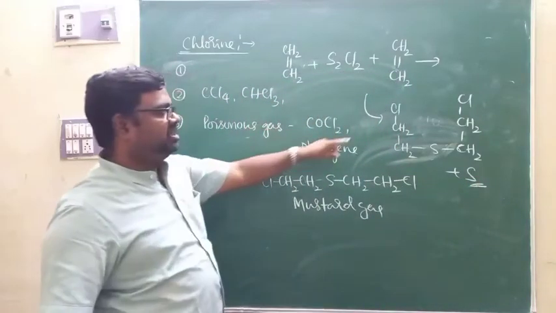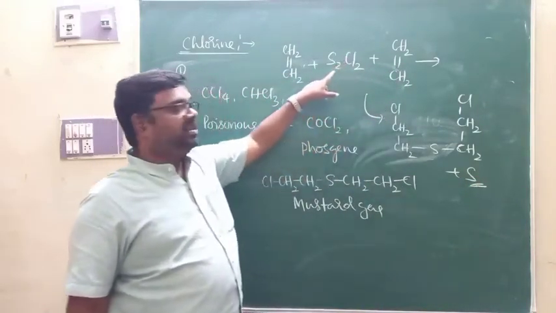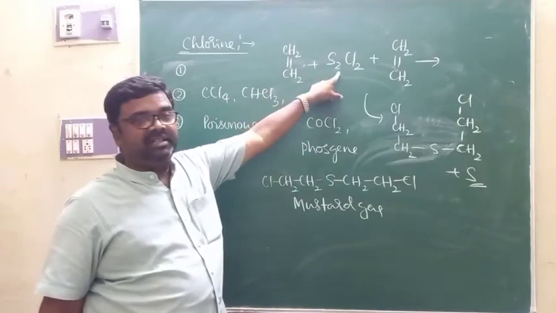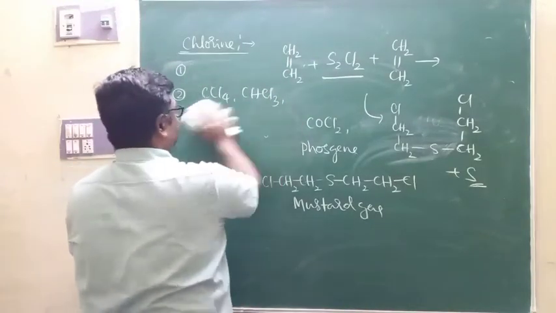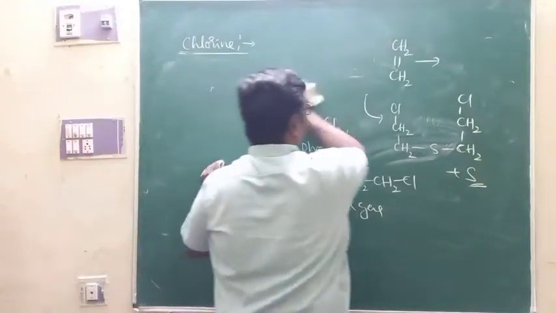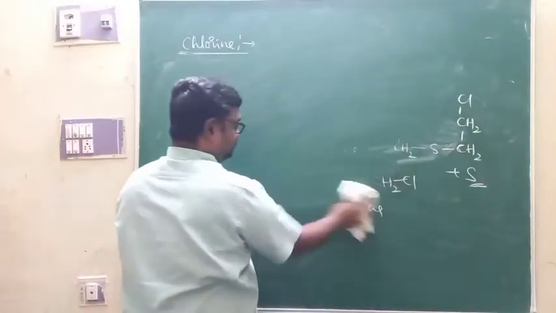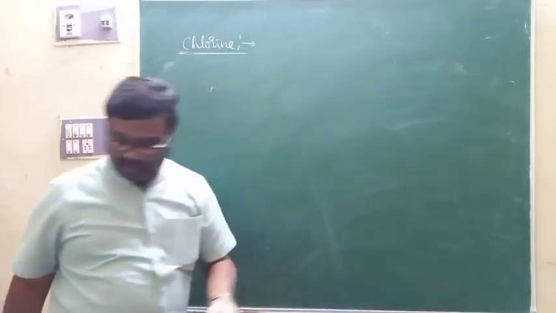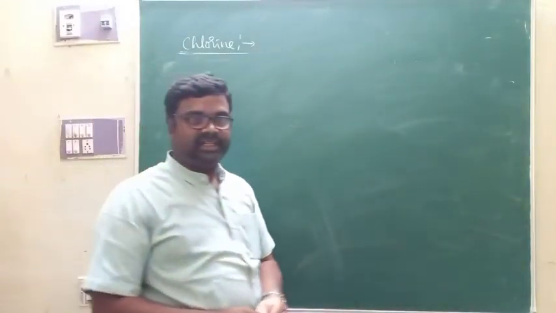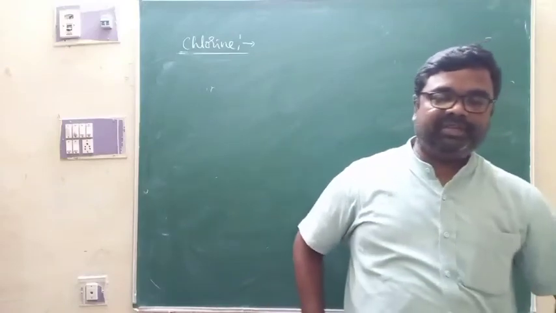This is what we call mustard gas, prepared by reacting ethene gas with disulfur dichloride. That is one more use of chlorine. At the same time, chlorine is a very good oxidizing agent. So this is something about chlorine.